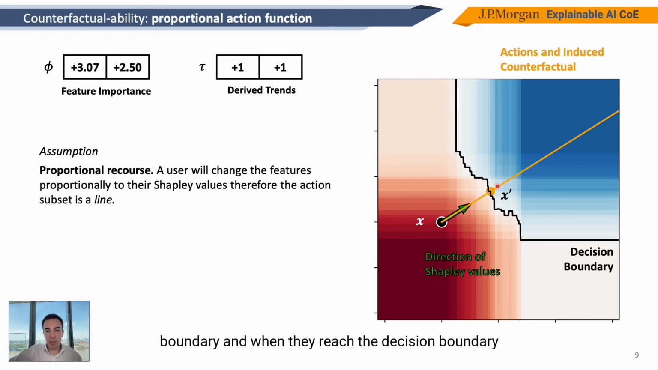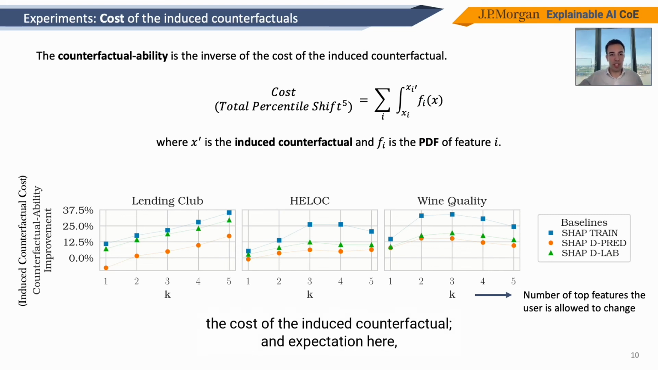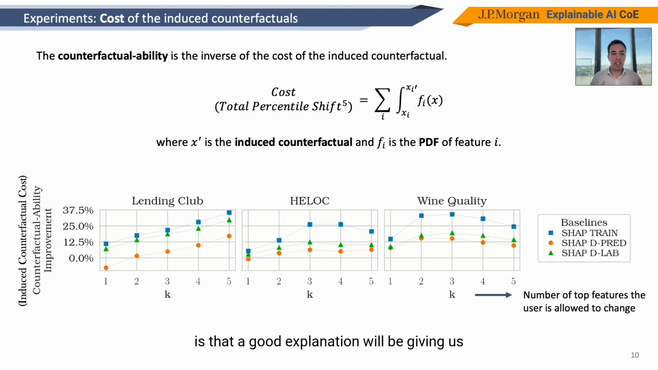And when they reach the decision boundary, we will find a point x prime that we call the induced counterfactual by the explanation. And the idea is that once we have this point, we can check several metrics from the counterfactual literature on the goodness of this point. One of the metrics that we can check is, for example, the cost of the induced counterfactual. And the expectation here is that a good explanation will be giving us an induced counterfactual that has a lower cost, while a bad explanation that is not able to point us in the right direction will give us an induced counterfactual with a higher cost.